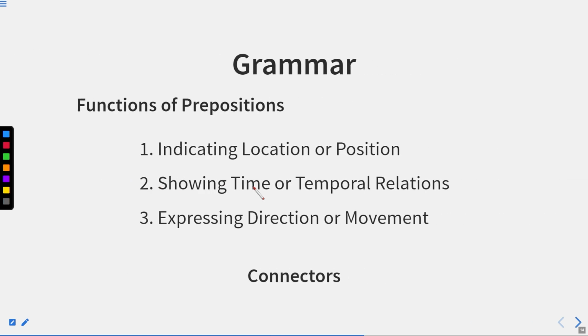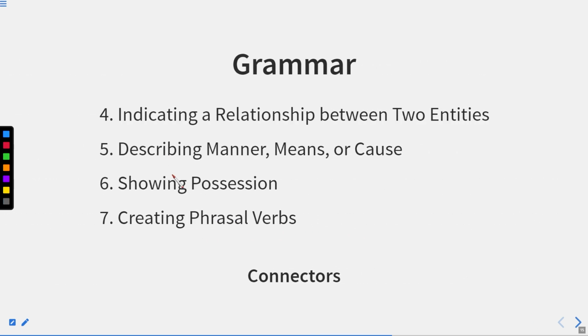Functions of prepositions. First of all, it indicates location or position, showing time or temporal relations, expressing direction or movement. So it can indicate location or position. It can show time or temporal relations. It can express direction or movement. For example, we say he was going along the road. So along the road shows the direction and his movement.